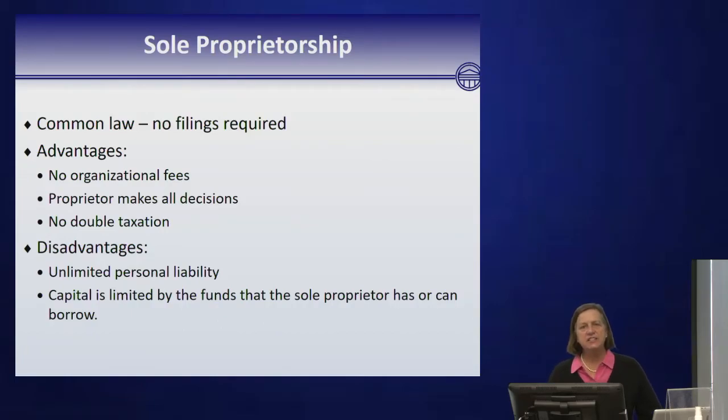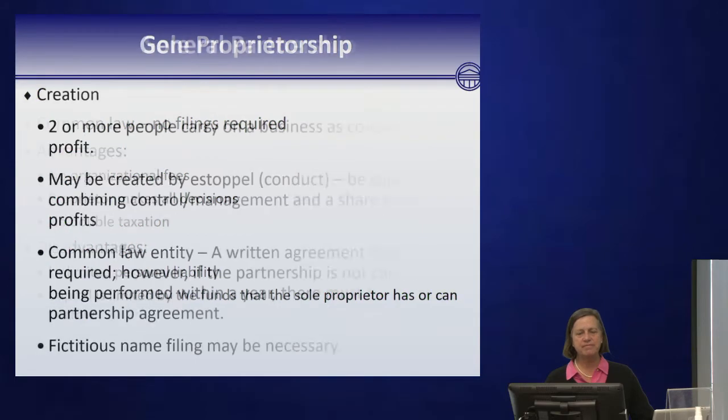And finally, let's get to forms of business organizations, and we're almost done. A sole proprietorship is a creature of common law. There are no filings required. It has lots of advantages. There are no organizational fees. You make all the decisions yourself. There's no double taxation. Probably the biggest disadvantage is unlimited personal liability.